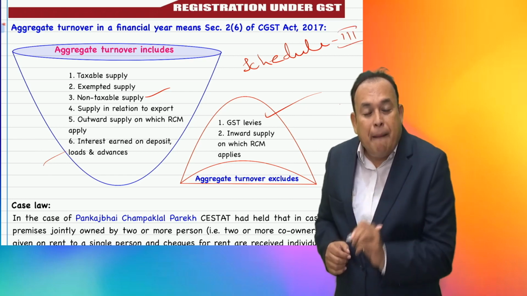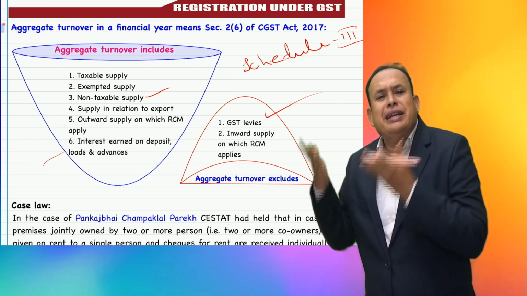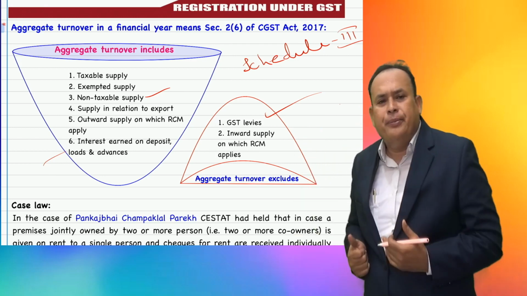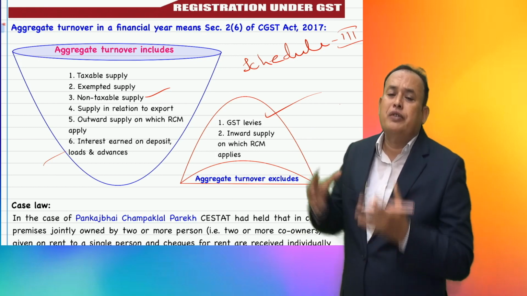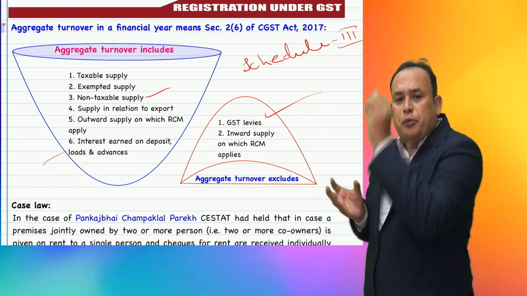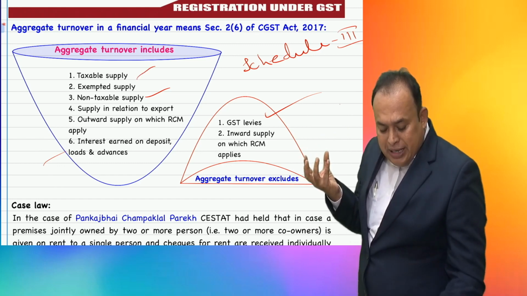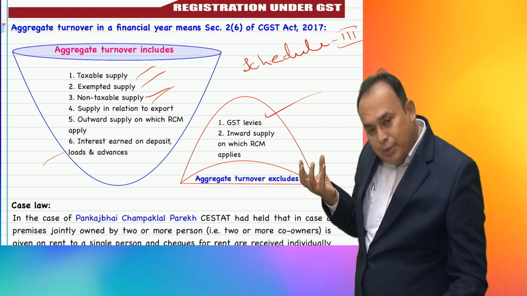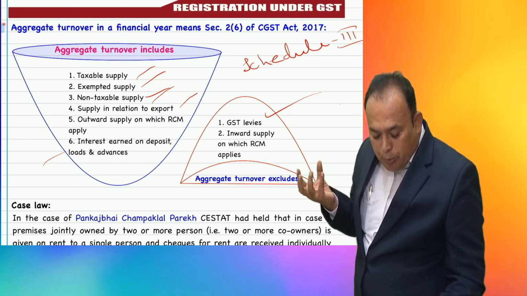That should not be in aggregate turnover. It should not be in aggregate supply. I am finding out what aggregate turnover includes. It is like a bowl: if you pour into it, it will stand inside. Taxable supply is included, exempt supply is included, non-taxable supply is also included, supply in relation to export, and outward supply on which RCM applies.